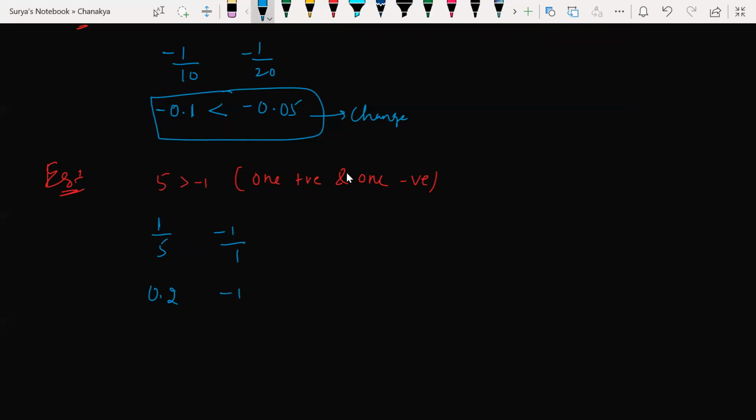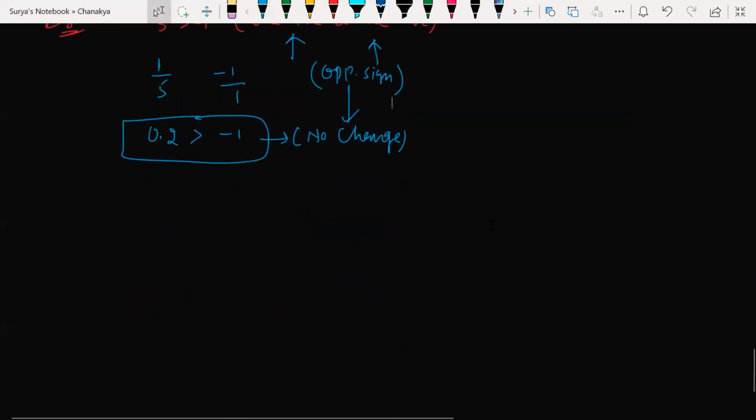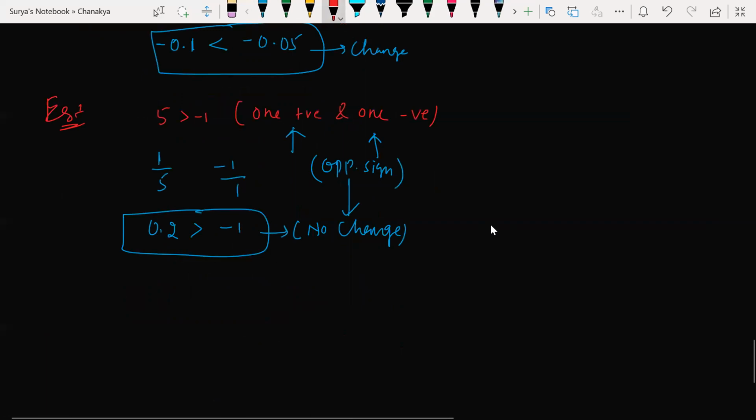Here it is -1. Which is greater now? 0.2 is greater here. There is no change in the inequality. Look at this here: one positive, one negative, which is nothing but if they have opposite signs, then there is no change in the inequality. Hope it is clear. Hope you guys all are understanding what I'm teaching here. It is very simple, not at all difficult. Pretty simple. Next, we'll talk about basic inequalities, beta. This is the basic property you must know here.